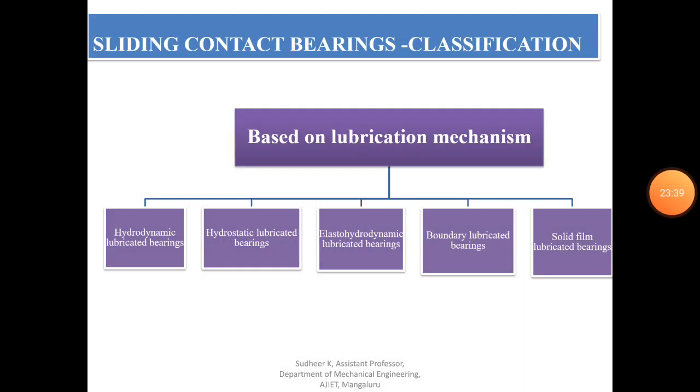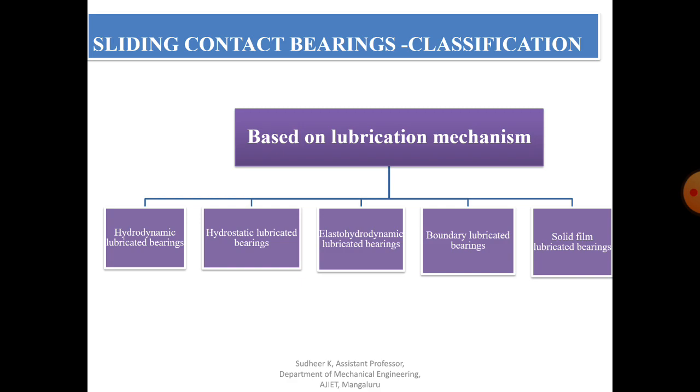Now coming to one more classification, that is based on lubrication mechanism. Based on lubrication mechanism, we have five types of sliding contact bearing. The first one is hydrodynamic lubricated bearing. The second one is hydrostatic lubricated bearing. The third one is elasto hydrodynamic lubricated bearing. Then boundary lubricated bearing and solid lubricated bearing. In our syllabus, one of the important lubrication mechanisms is the hydrodynamic lubricated bearing.